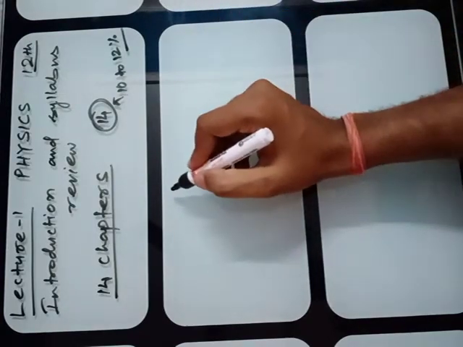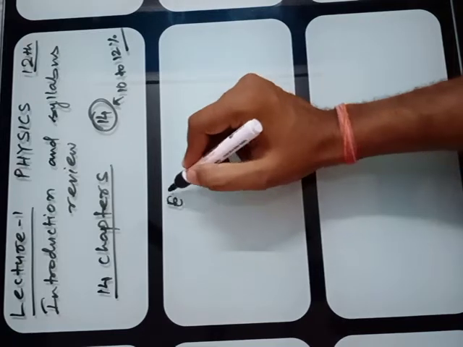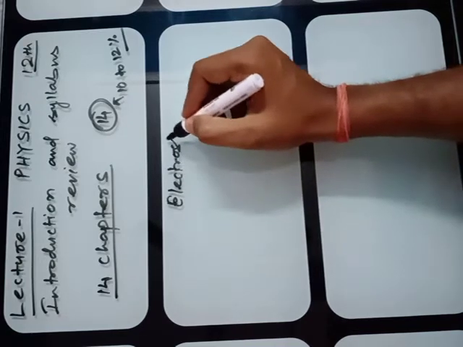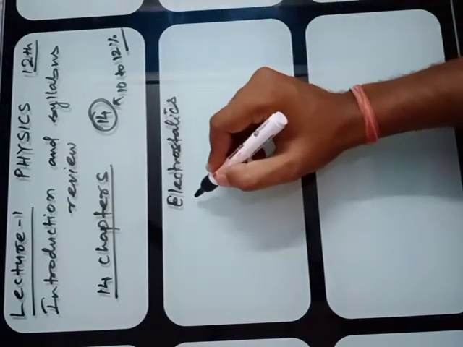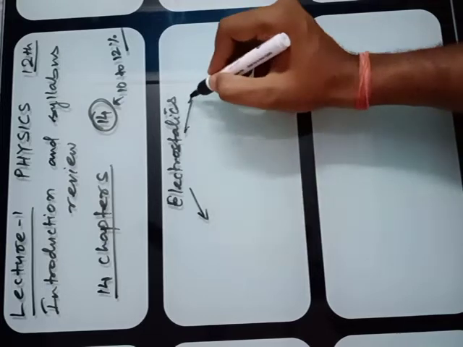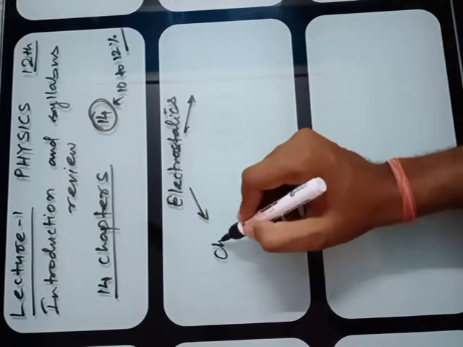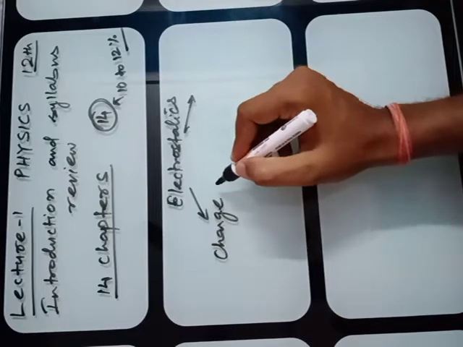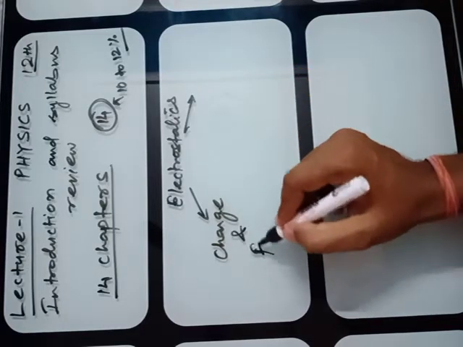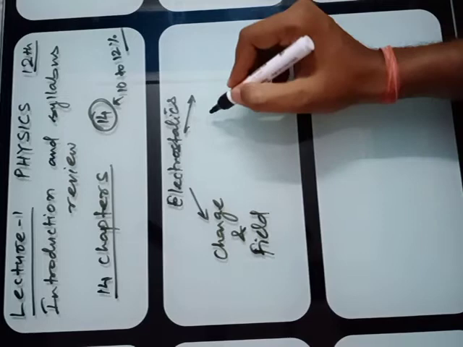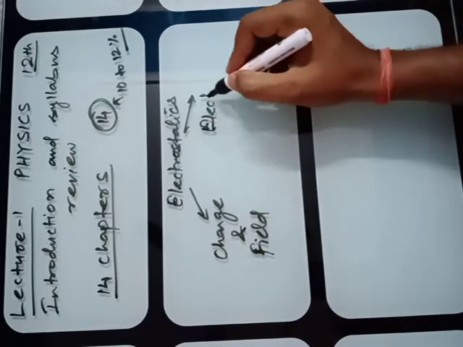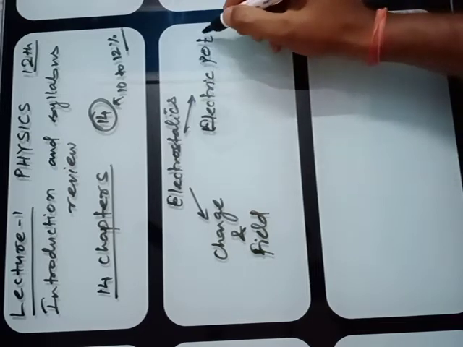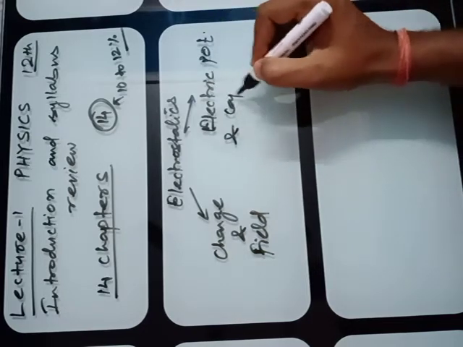Chapter number 1 is the section called electrostatics. In electrostatics there are two chapters. One is charge and field, and the second chapter is electric potential and capacitance.